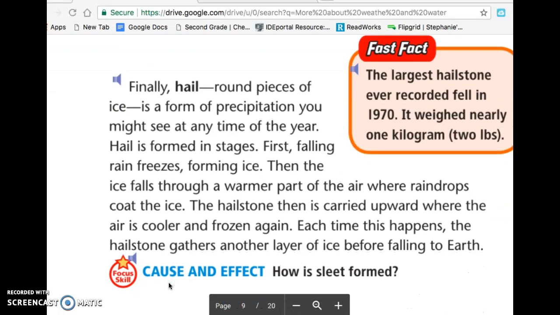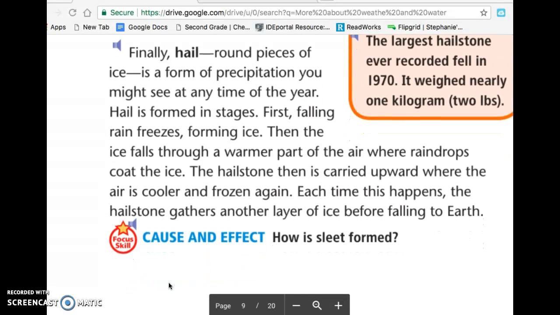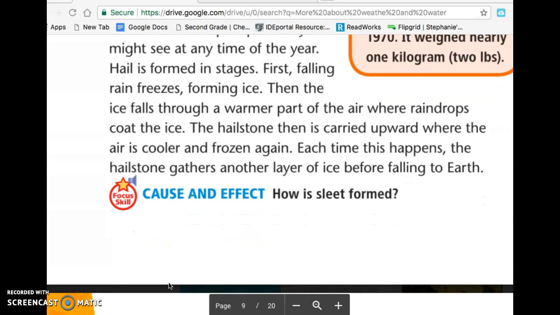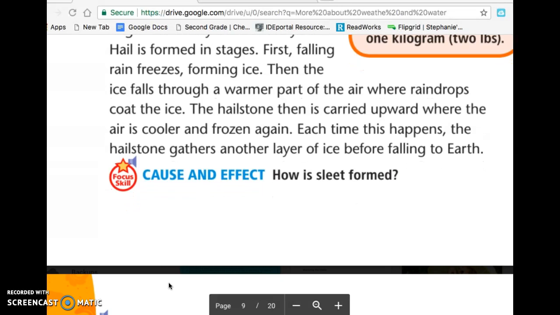Finally, hail, round pieces of ice, is a form of precipitation you might see at any time of the year. Hail is formed in stages. First, falling rain freezes, forming ice. Then, the ice falls through a warmer part of the air where raindrops coat the ice. The hailstone then is carried upward where the air is cooler and frozen again. Each time this happens, the hailstone gathers another layer of ice before falling to earth.